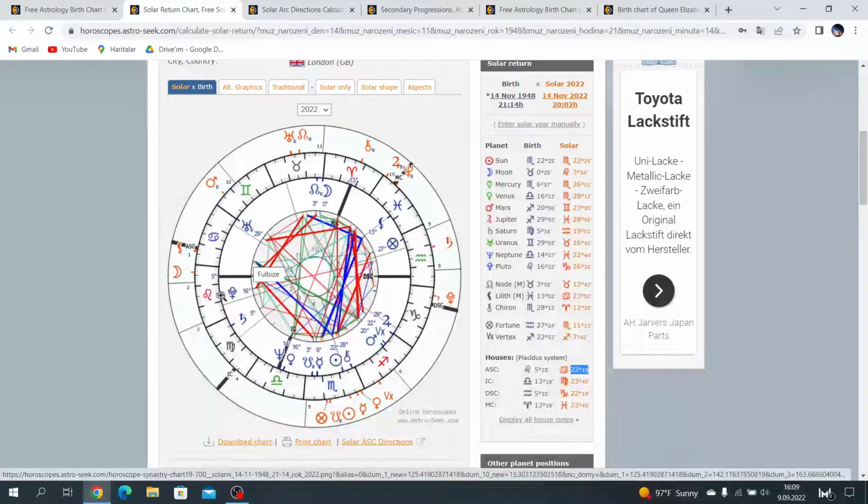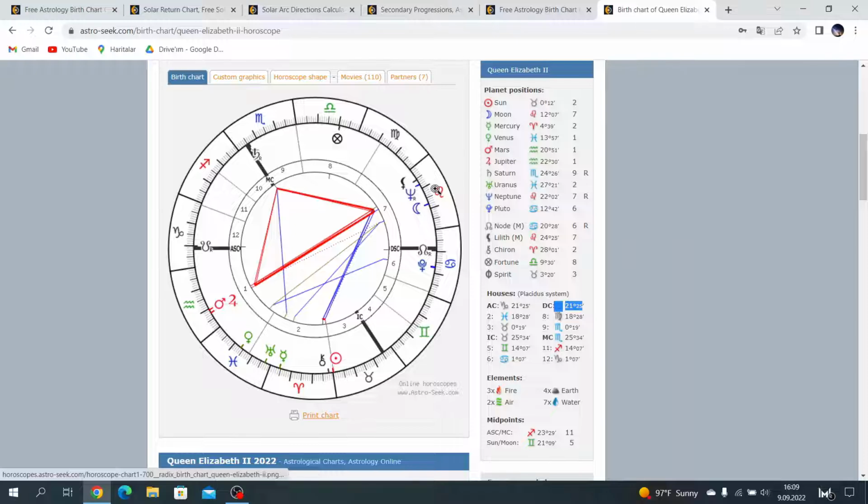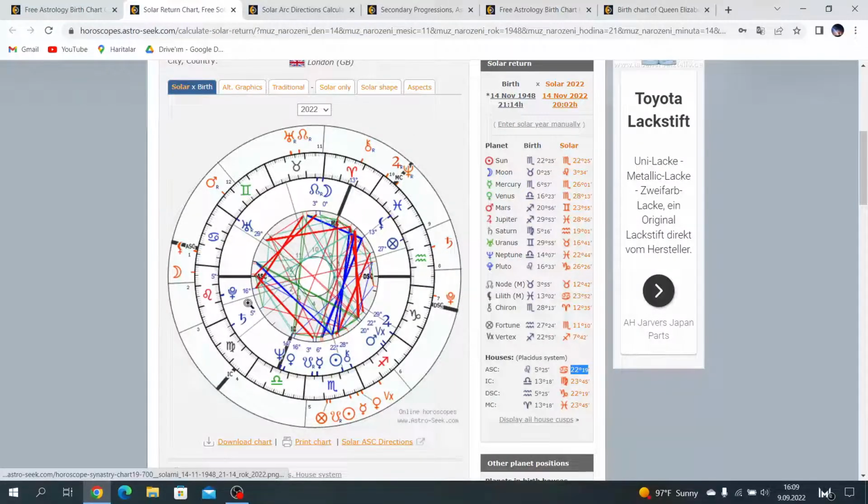And Moon conjuncts the first house, ascendant, solar return moon, and in Leo. Queen Elizabeth's moon is Leo, and this is about reincarnation. It says his mother reincarnates again in his family, and he will be together with his mom. Next year, I believe, Queen Elizabeth reincarnates as Prince William's child. Let's see.